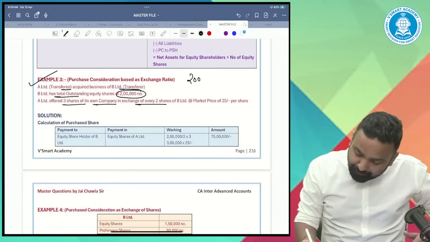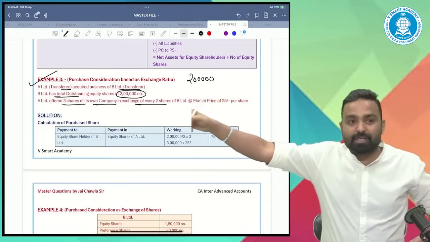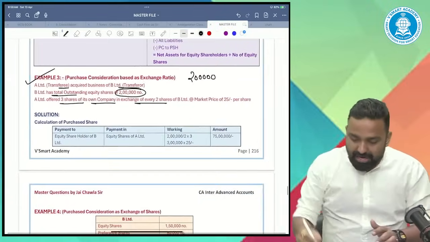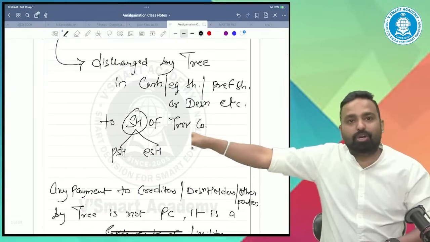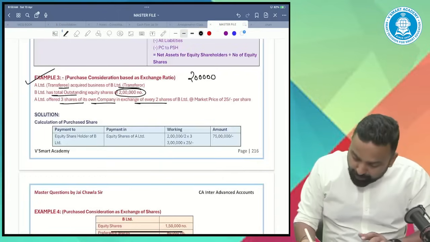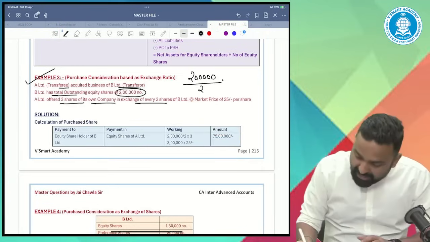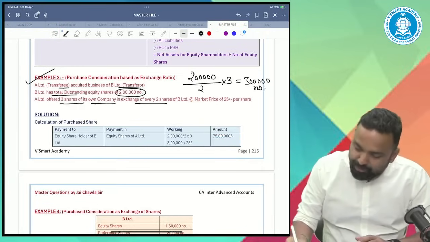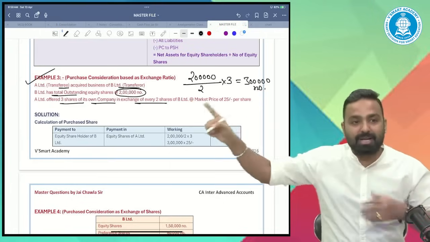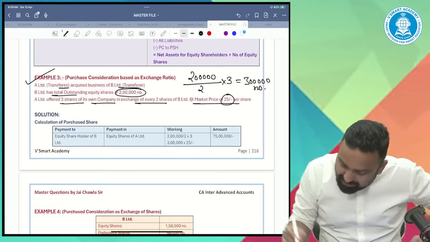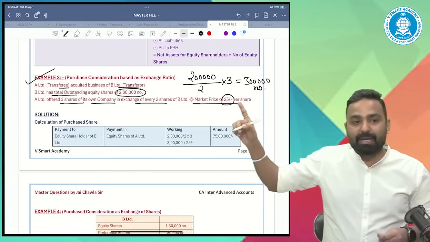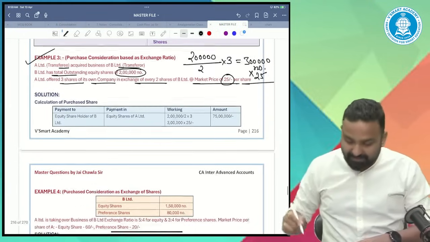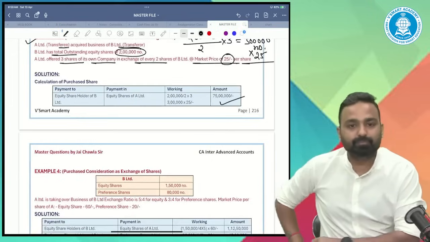So what is PC? PC is anything which is paid to the shareholders. The shareholders are holding 2 lakh shares. For every 2 shares, I will give them 3 shares, so I will give them 3 lakh shares. My market value share price is 25 rupees. So multiply by 25, and the PC becomes 3 lakh multiplied by 25, which is 75 lakhs.